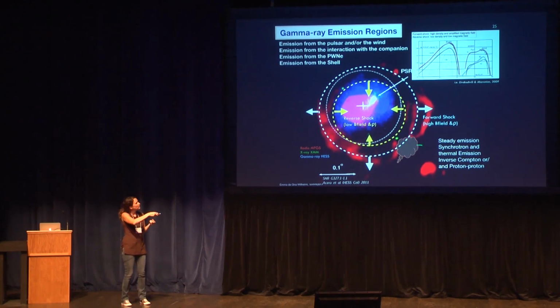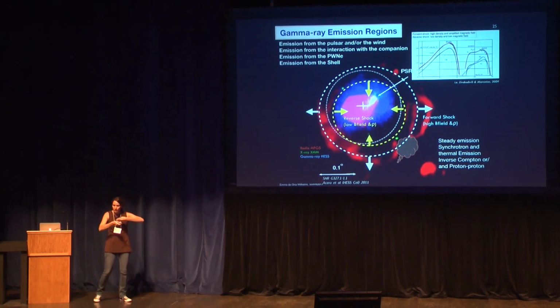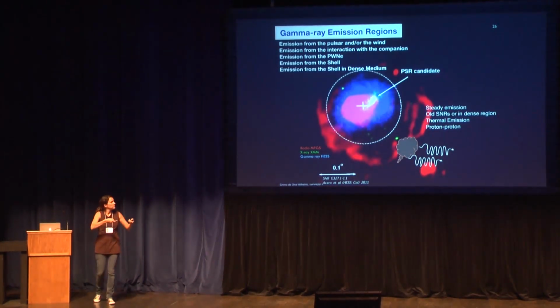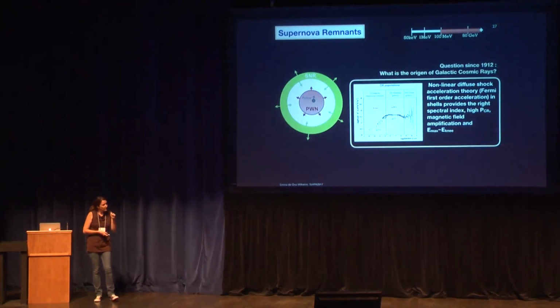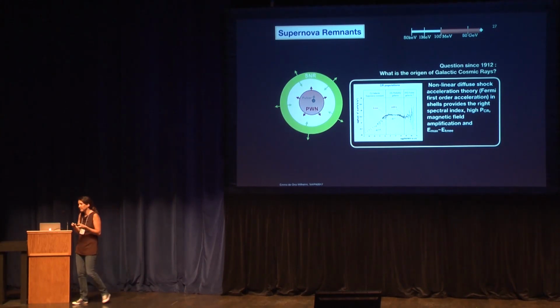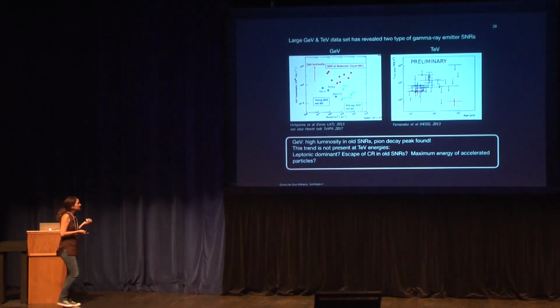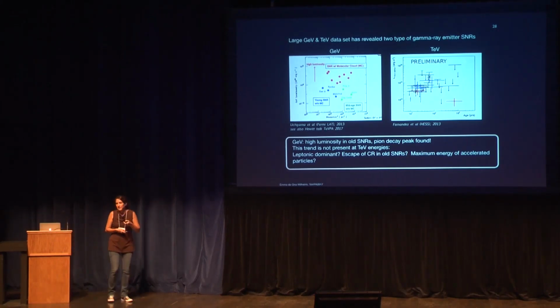You can also have emission from clouds which are in the forward shock, which have been reaccelerated, or from clouds which are in the surroundings of the remnant, and they are illuminated by escaping cosmic rays. So basically, one of the most important things in remnants is their relation with cosmic rays. Since I don't have much time, I just want to say a couple of words about the population.